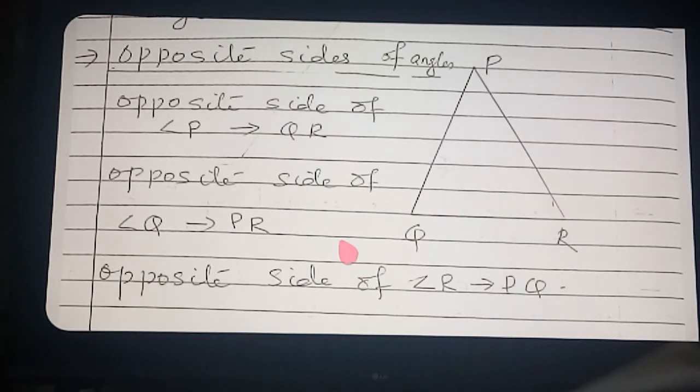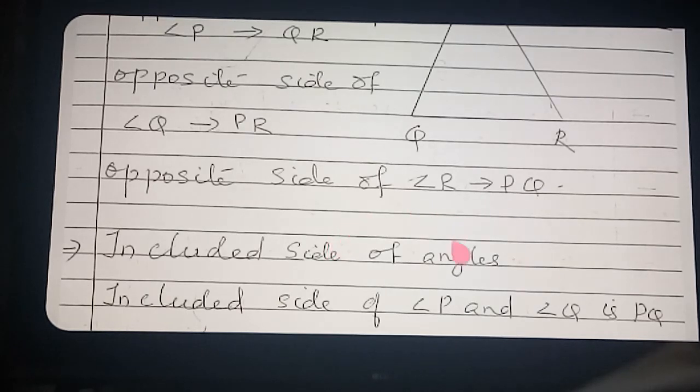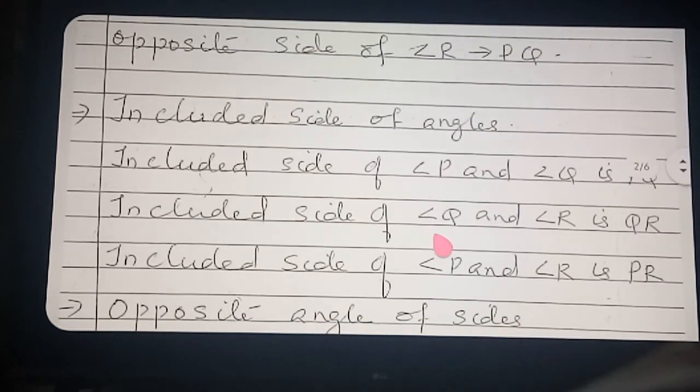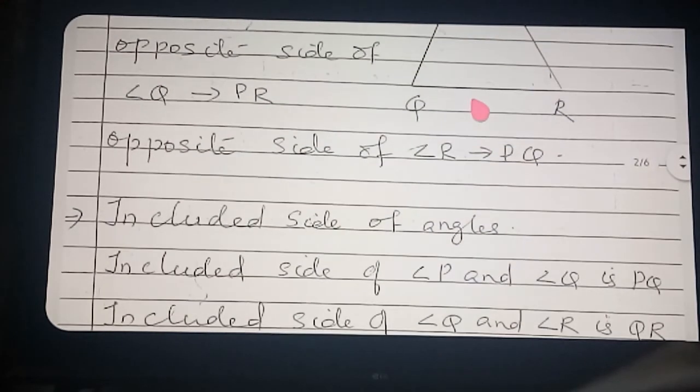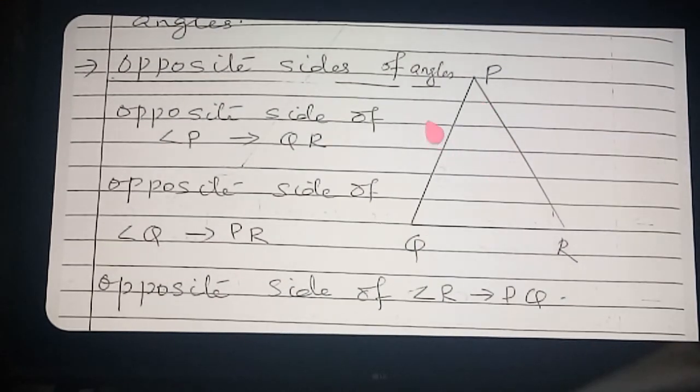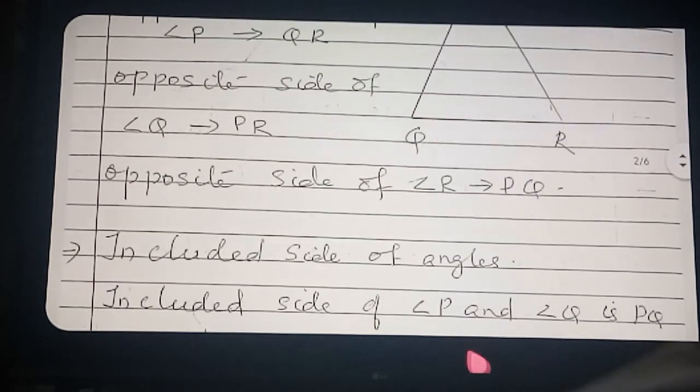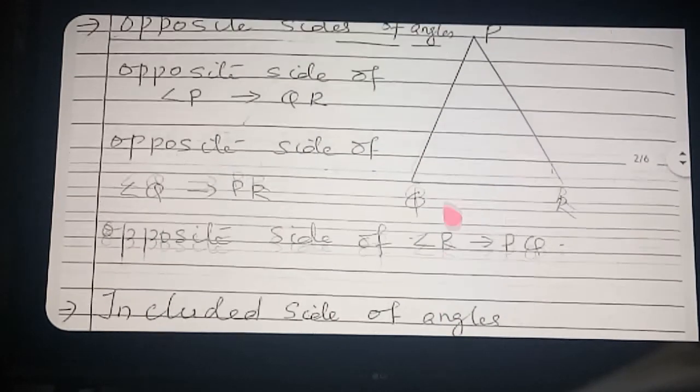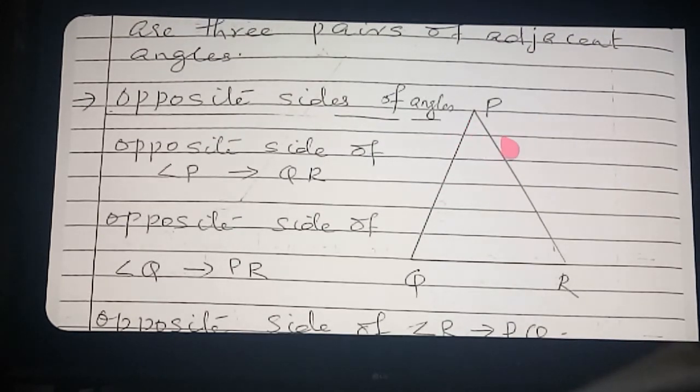Okay. Now we will write the included side of angles. To understand the included side of an angle, you need the diagram. So here in the diagram itself I will say, see, the included side of angle P and angle Q. When I am saying angle P and angle Q, when you are drawing, the common part is what we call the included side.